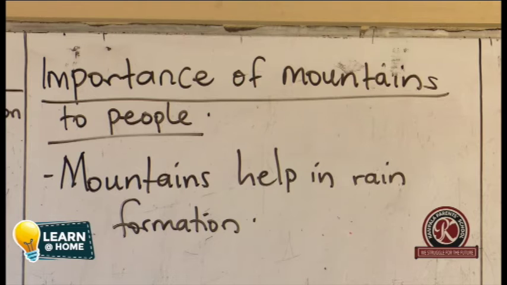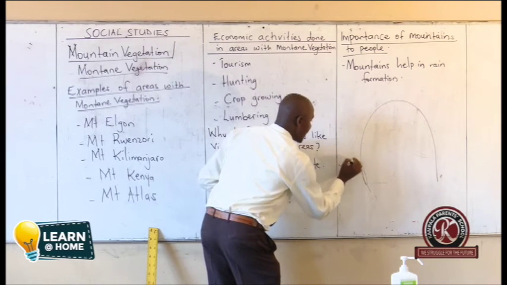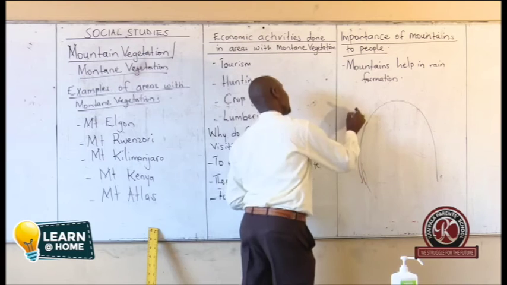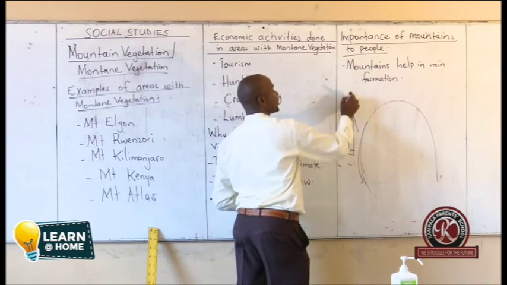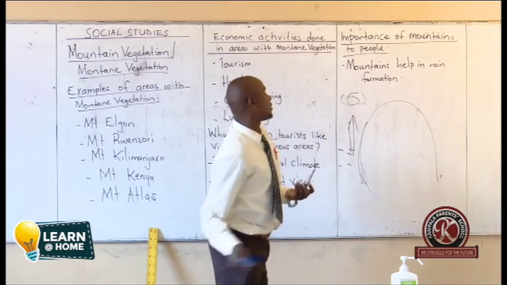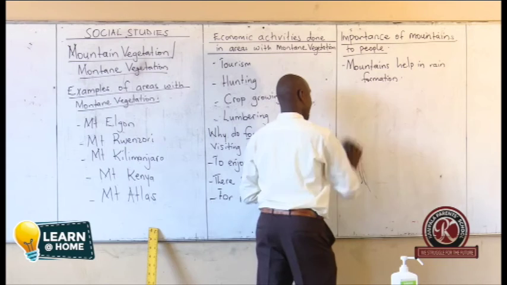Mountains direct moist air into the atmosphere. If this is a mountain, then warm air comes and meets the mountain as an obstacle. It changes the direction of the warm air into the atmosphere. So mountains help in rain formation by directing moist air into the atmosphere.